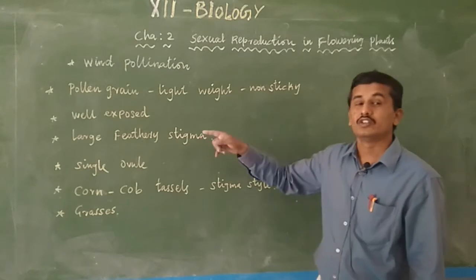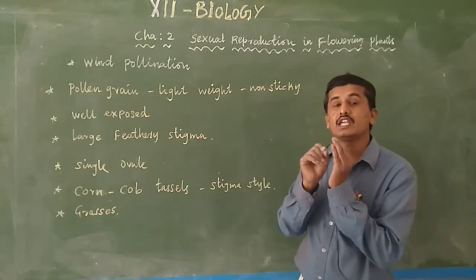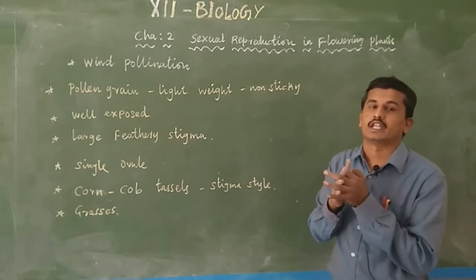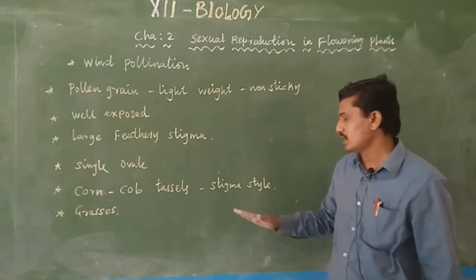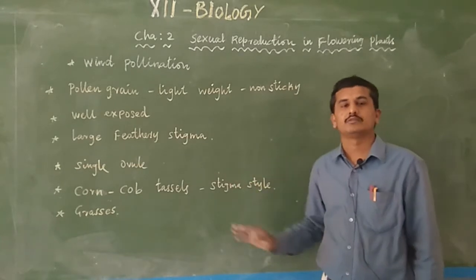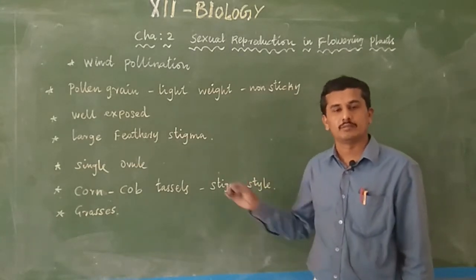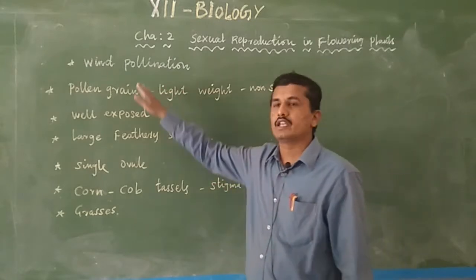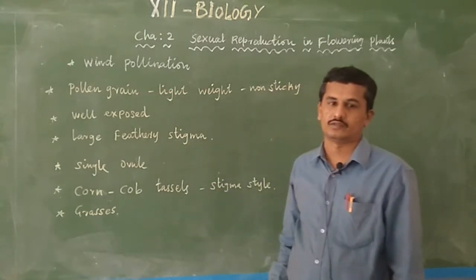Already you have studied, stigma is lengthy and feathery, that is the hair-like structure which is receiving the pollen grain. The corn cob tassel is nothing but the stigma and style of the corn plant. Actually, the corn plant is a wind pollinated plant, with wind pollinated flowers. Okay. Then normally wind pollination mainly occurs in grass.